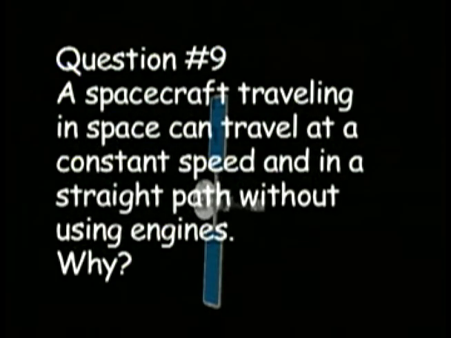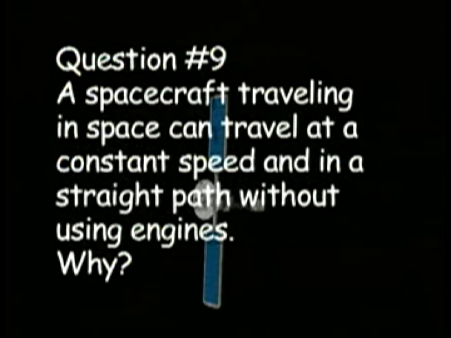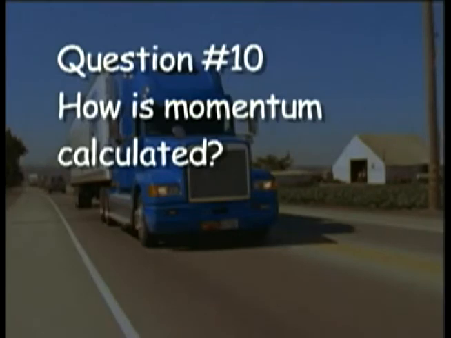Question number 9. A spacecraft traveling in space can travel at a constant speed and in a straight path without using engines. Why? Question number 10. How is momentum calculated?